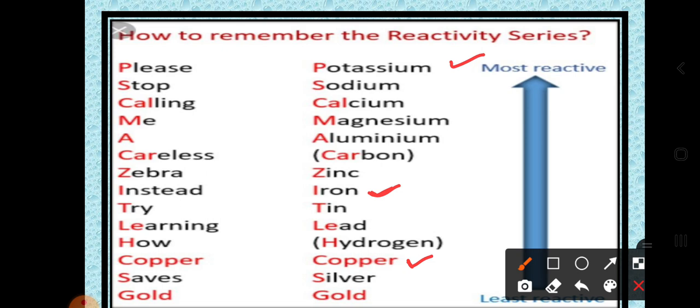So just take the last example itself. Copper was a poor metal compared to iron, so that's why iron displaces copper from its place. Copper is displaced by the iron.